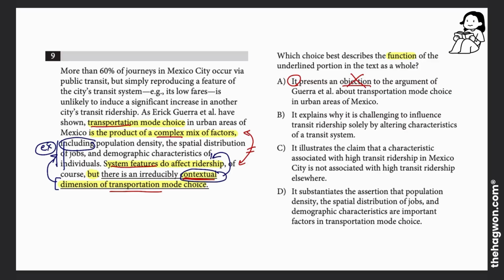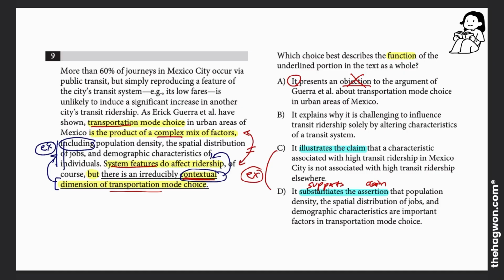What I then notice is answer choice C and D. So I'm looking at these words, illustrates the claim and substantiates the assertion. In case we're a little unclear, substantiates the assertion really just means supports the claim. Supports the claim. So C and D both would mean that the underlined portion I'm talking about is an example. It's an example that illustrates, or it's an example that supports something.